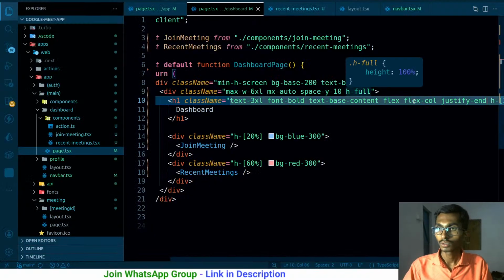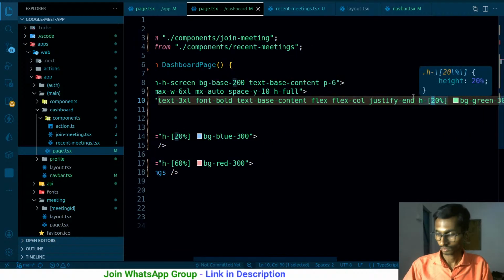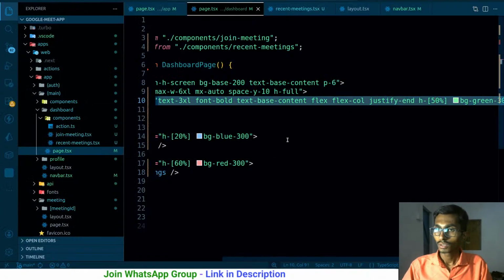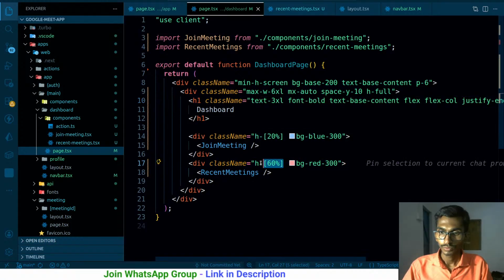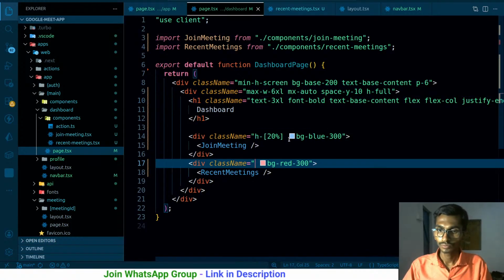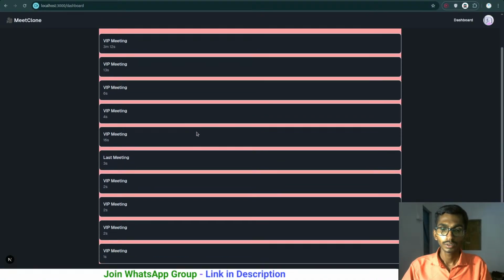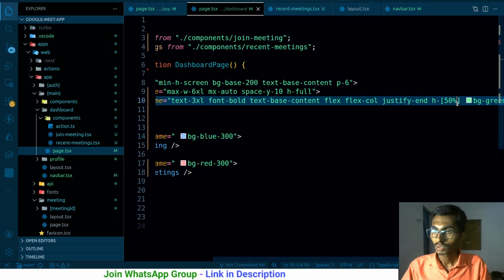Great. 50. Okay, let's do one thing. Let me remove the height from here, and probably from here as well. Even if I give it the height, it doesn't show 50%.